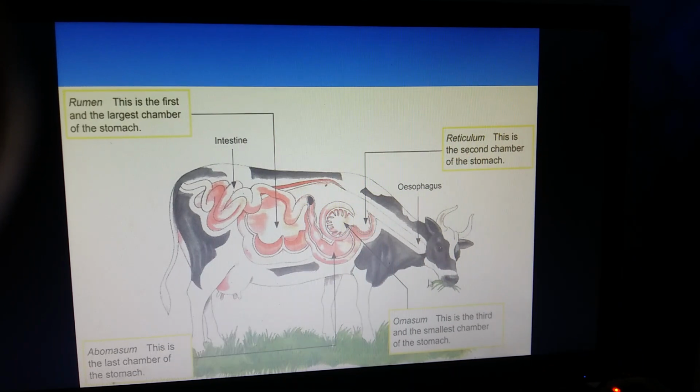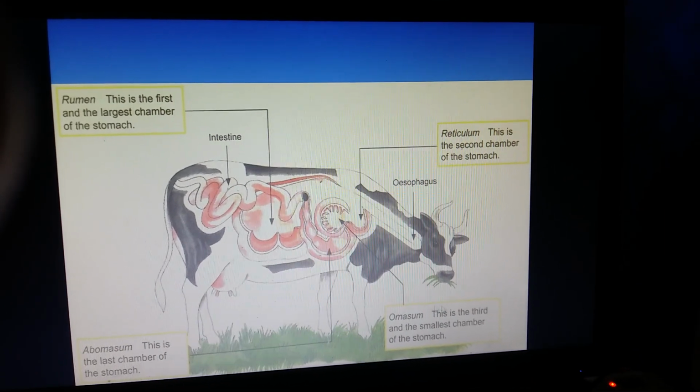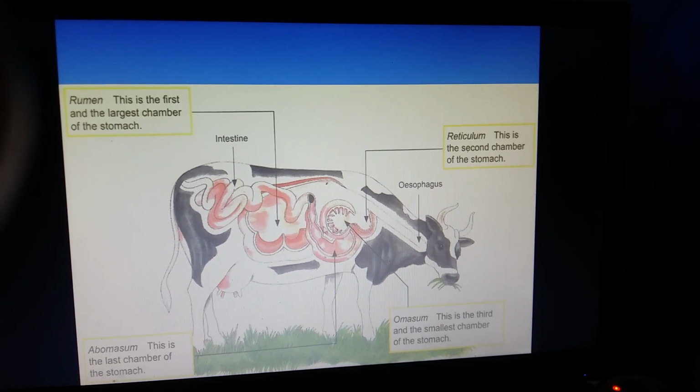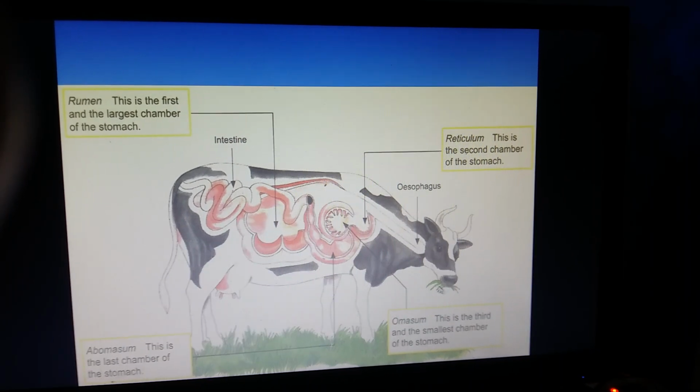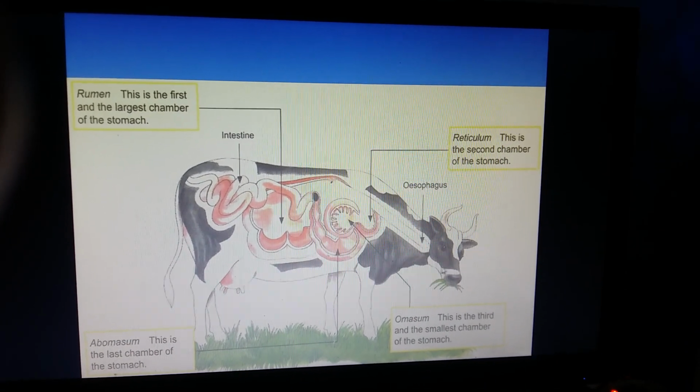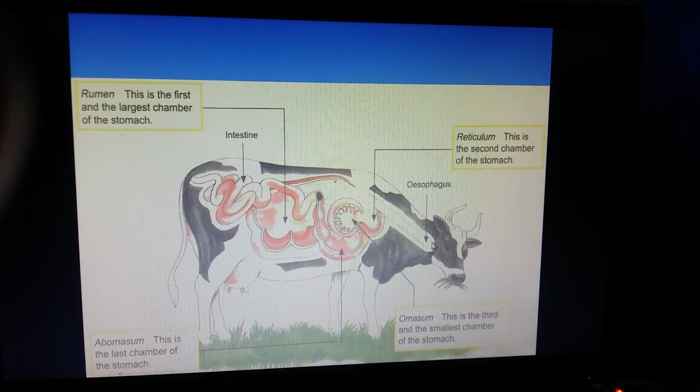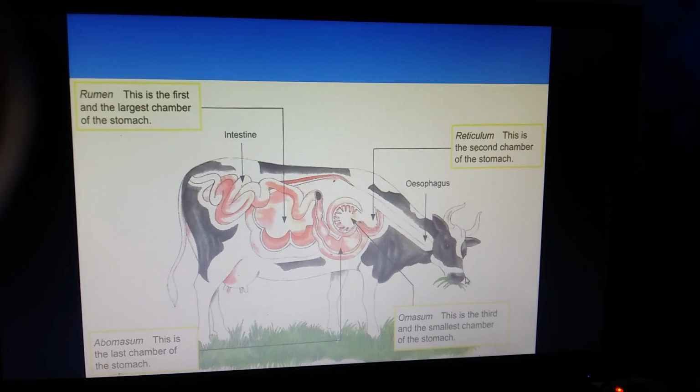And you must have seen a cow chewing, sitting, taking rest and chewing. So at that time that cow is chewing the cud which has been brought back from the stomach back into the mouth.